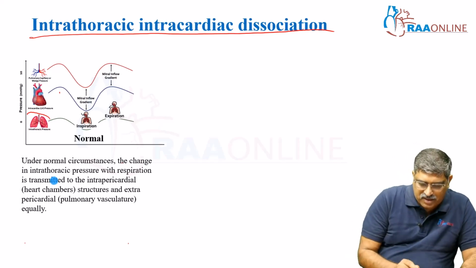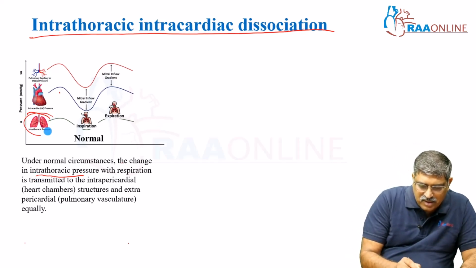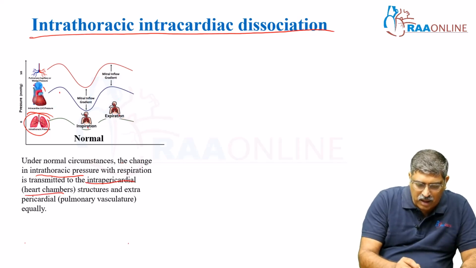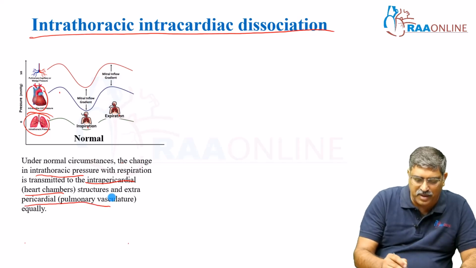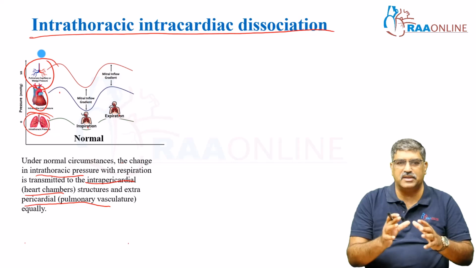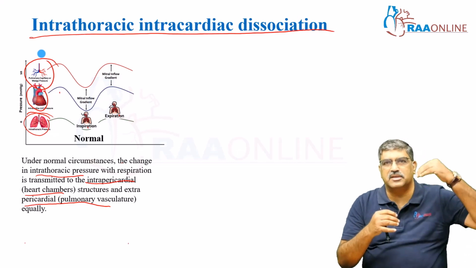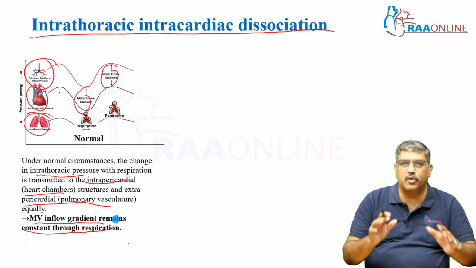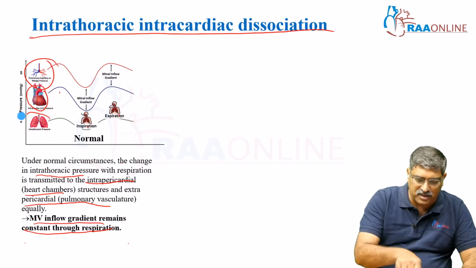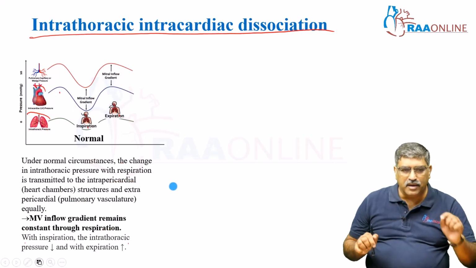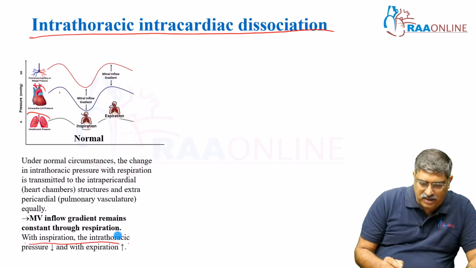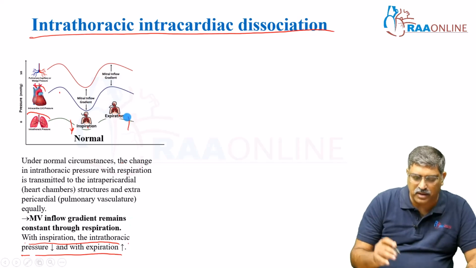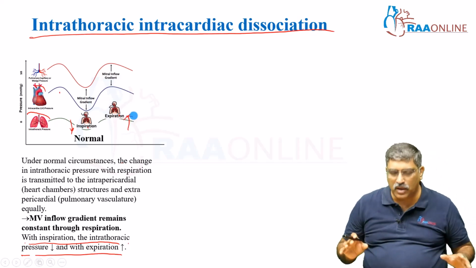Under normal circumstances, the change in intrathoracic pressure with inspiration and expiration is transmitted to the heart chamber and extrapericardial pulmonary vasculature also. Whatever change happens in the intrathoracic pressure is transmitted directly, but the mitral inflow gradient remains constant during inspiration as well as expiration. That is very important. Another important thing is with inspiration, your intrathoracic pressure comes down, and with expiration, your intrathoracic pressure goes up. These are all normal physiology.